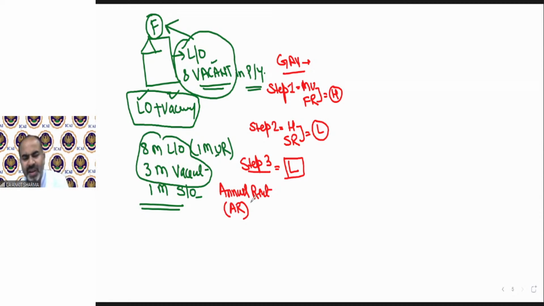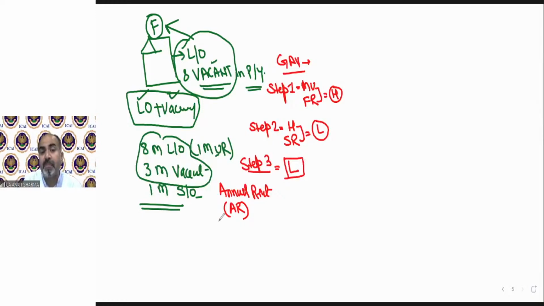So I guess you can find the difference between these two terms. ARR is actual rent received. And what is the meaning of annual rent? Annual rent means whatever the 12 months rent is, that is called annual rent. How much was received does not matter. So we are not going to compare this lower value with ARR.